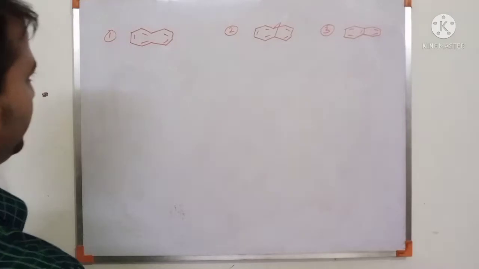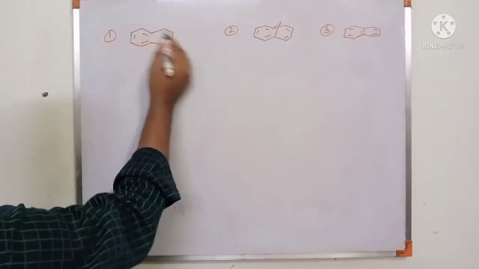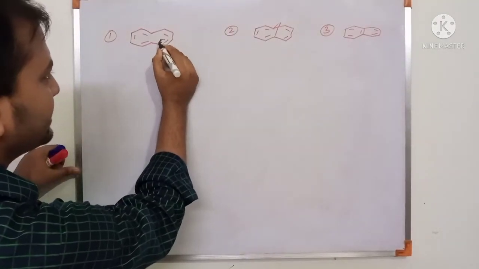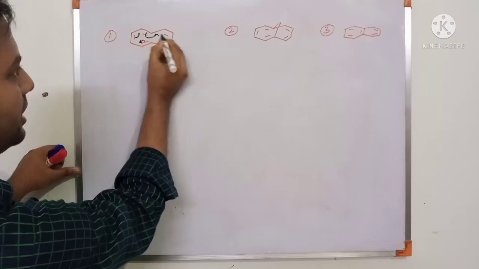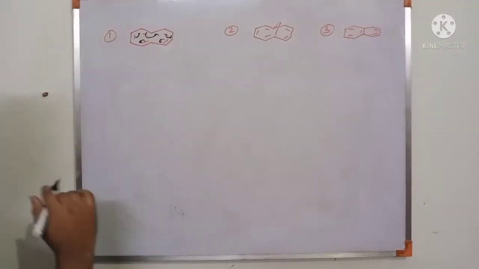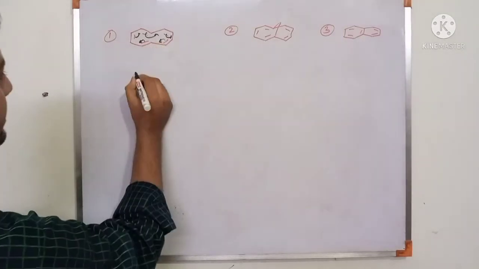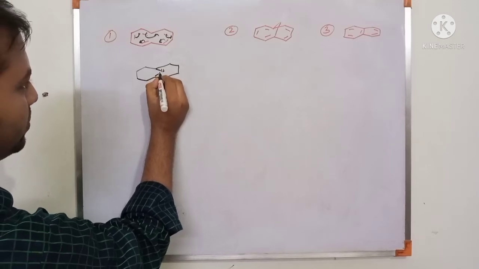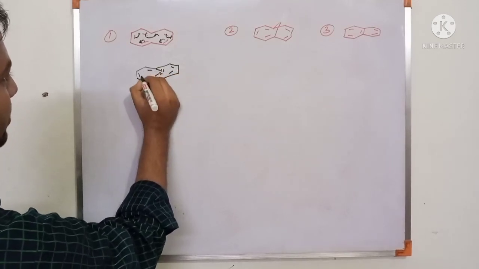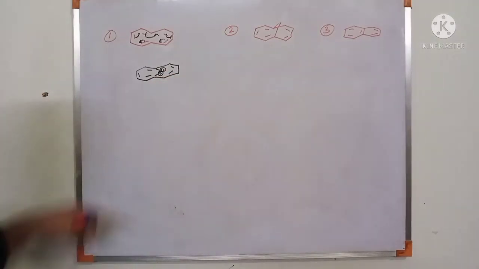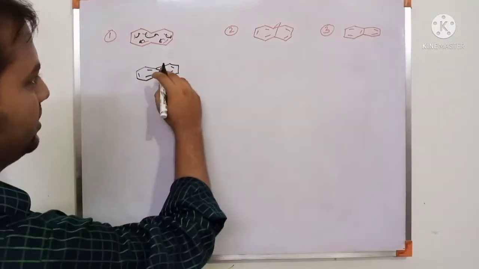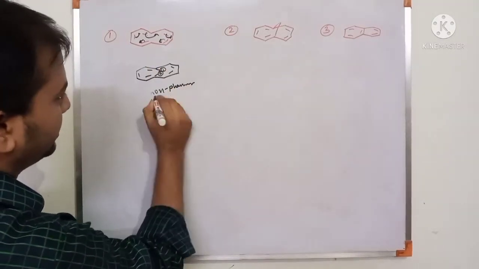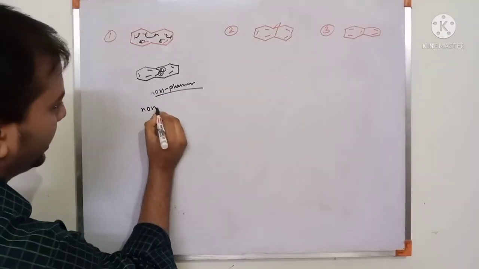These three examples are most important. First check cyclic. This is a cyclic system. Then check conjugated. This is sigma pi sigma pi pi sigma pi. This is a fully conjugated system, and then check whether it is planar or not. This system is non-planar because there are two hydrogens inside, so there is hydrogen repulsion. So there is a lack of planarity. So this is out of plane. So this is a non-planar molecule, non-planar compound. So this is our non-aromatic.